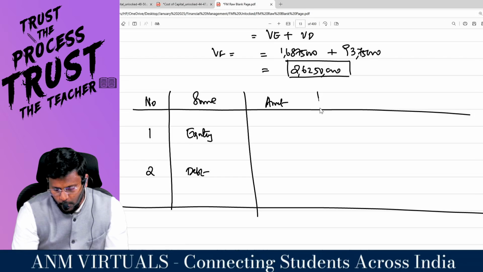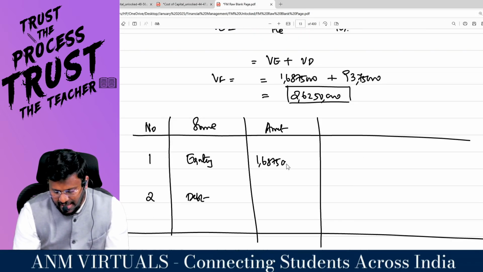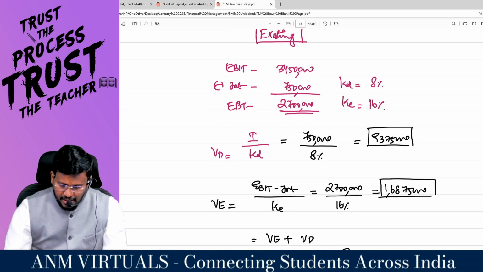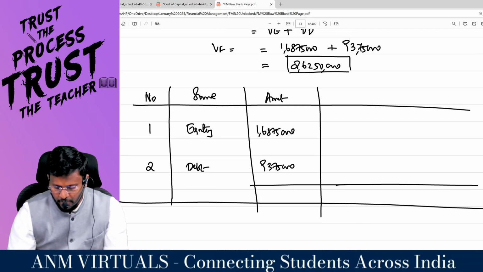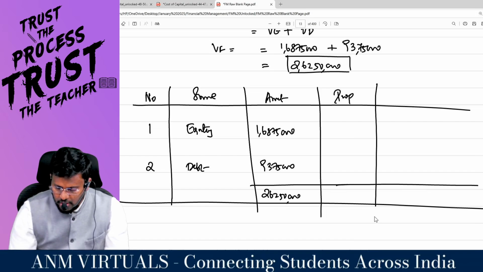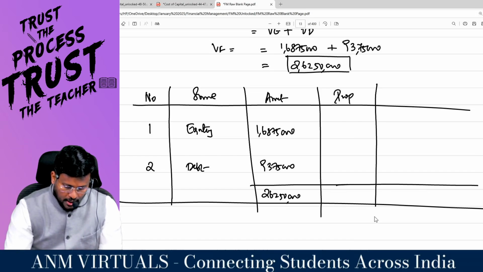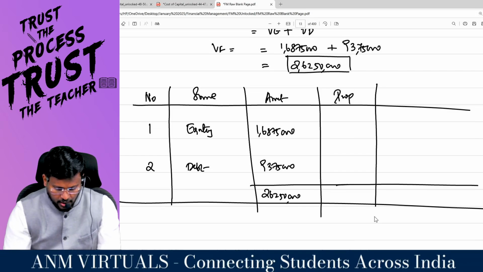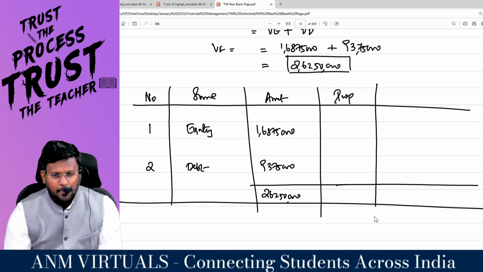What is the amount of equity? Just now you found that the value of equity is 1 crore 68 lakh 75,000. What is the market value of debt? 93 lakh 75,000. What is the total market value of the firm? 2 crore 62 lakh 50,000. I want the proportion because I don't want average capital, I want weighted average capital. So 1 crore 68 lakh 75,000 divided by 2 crore 62 lakh 50,000 into 100 comes to some 64.28 percent.